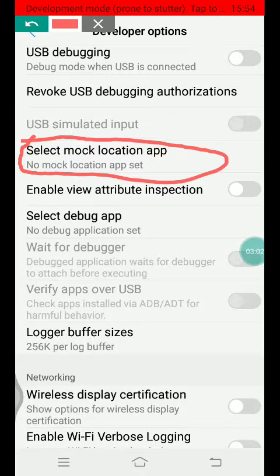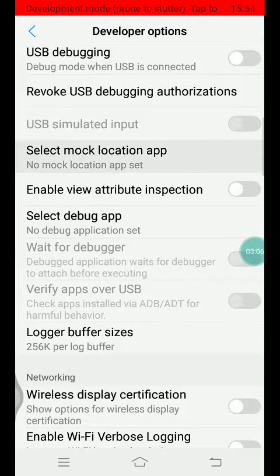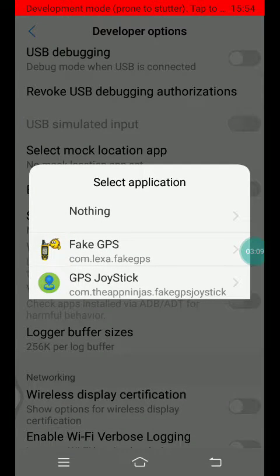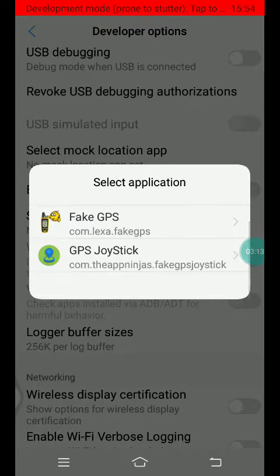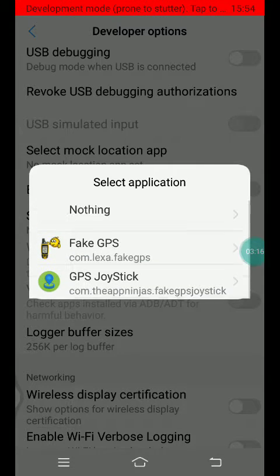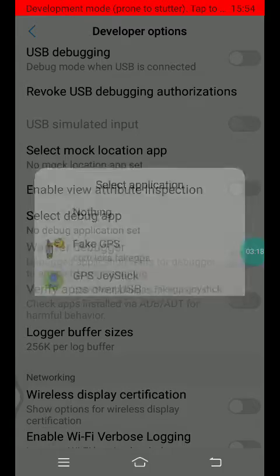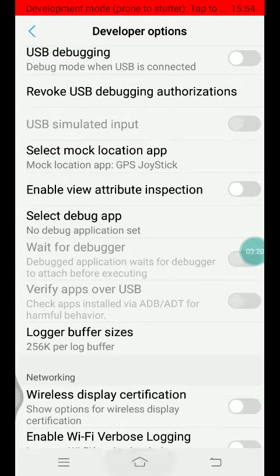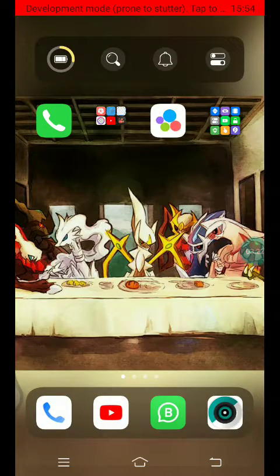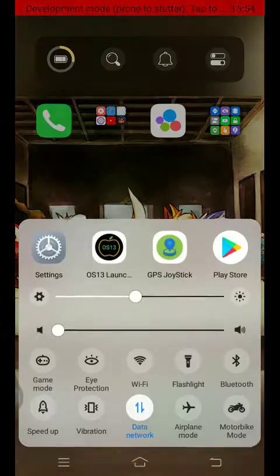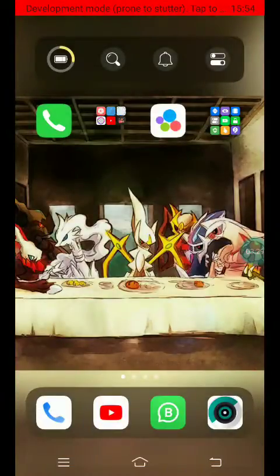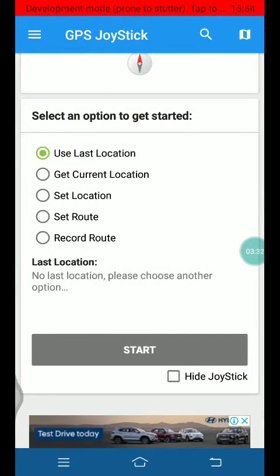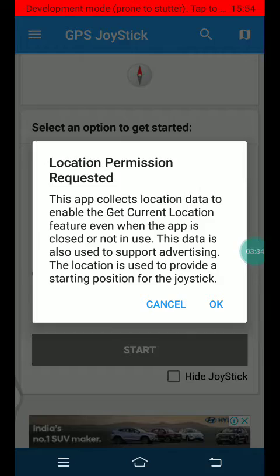You can get select mock location app. Press on that. When you go here, you should select whichever joystick GPS you have. I will use GPS joystick, and I will go to home and open my GPS joystick. Now I will get the current location.